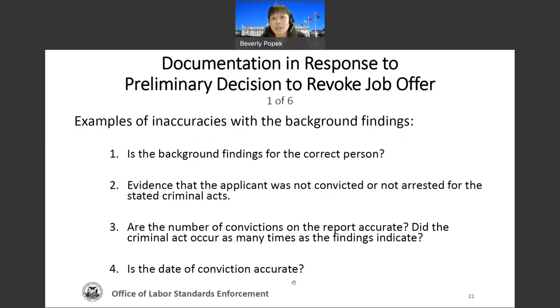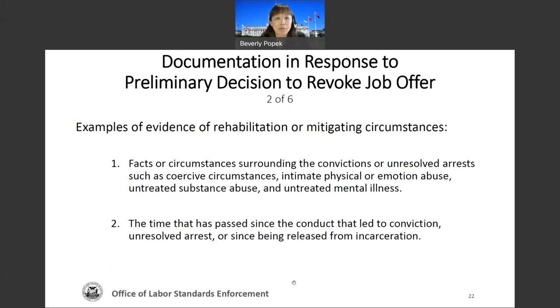Sometimes the names of people are close enough where wrong information is placed onto a person's report. This may happen. Also, when you receive information or evidence of rehabilitation or mitigating circumstances, this particular slide helps you think about any facts or circumstances that maybe you should consider as part of the process.